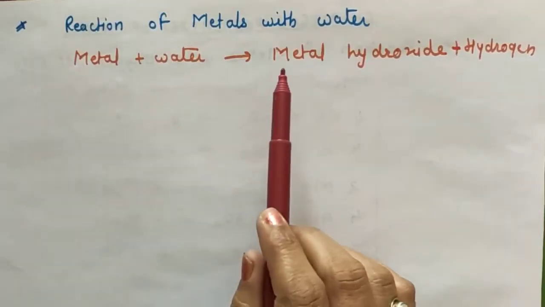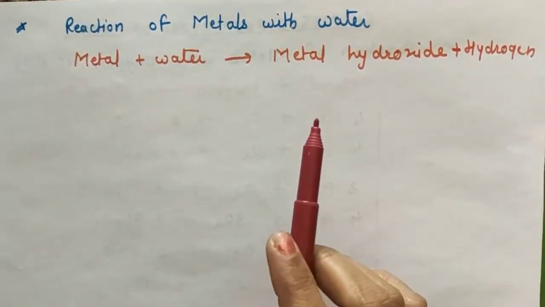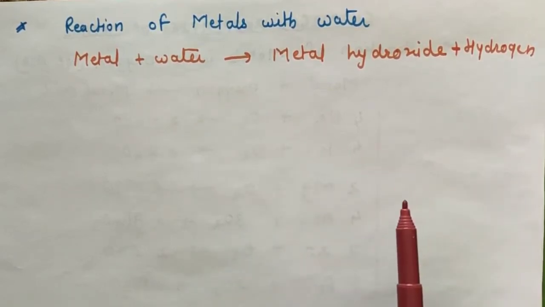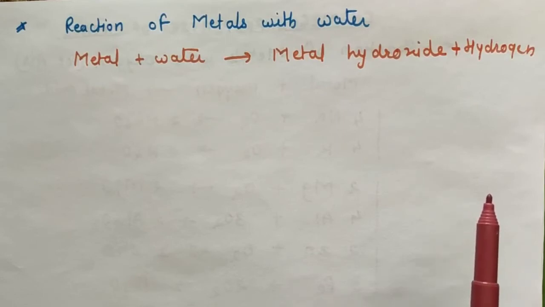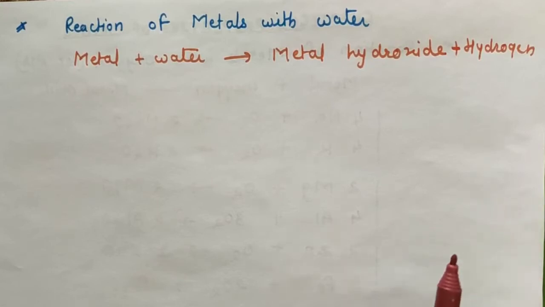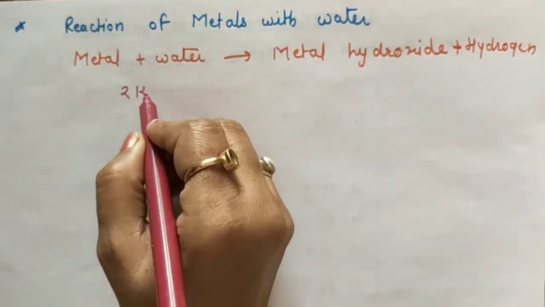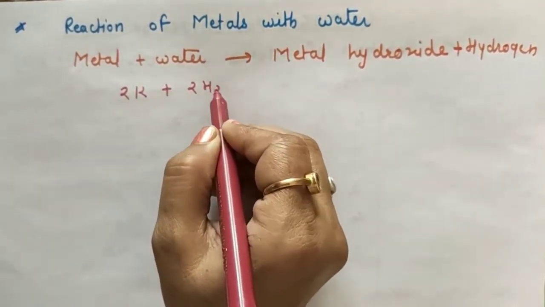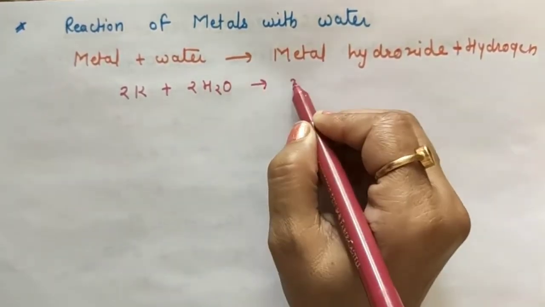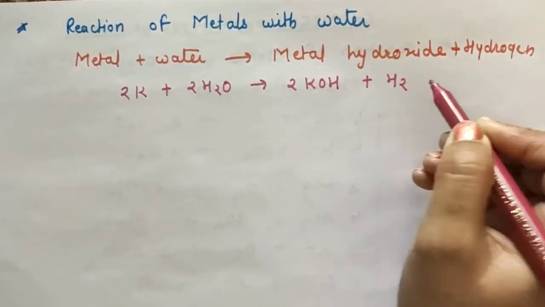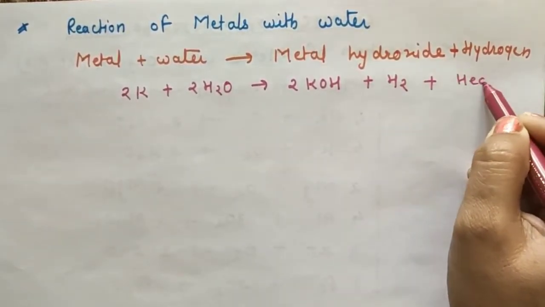Now, reaction of metal with water. All the metals, however, do not react with water. The intensity of reaction of metal with water depends on its chemical reactivity. Some metals like sodium, potassium and calcium react with cold water. When potassium reacts with water, it forms potassium hydroxide and releases hydrogen and heat.